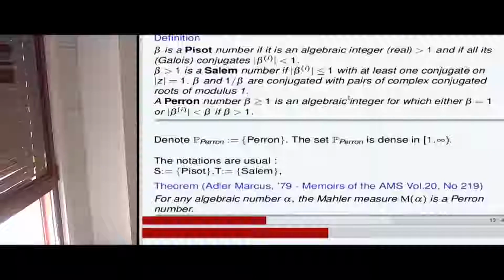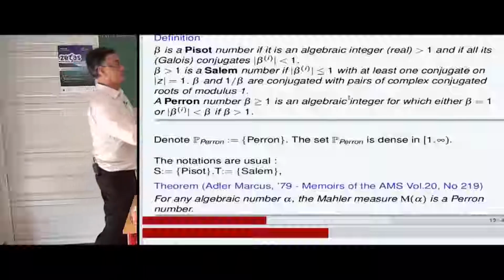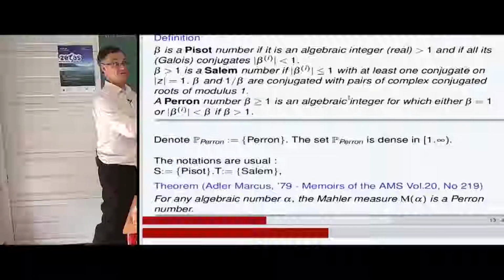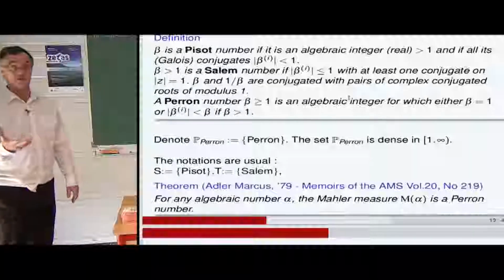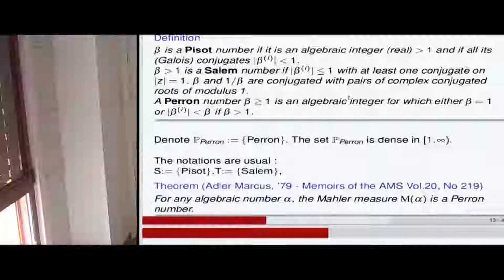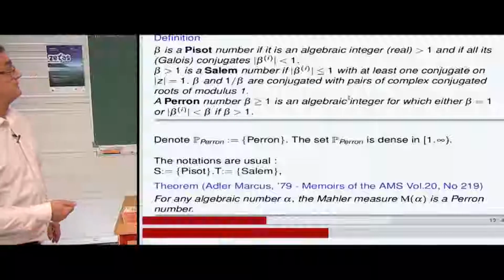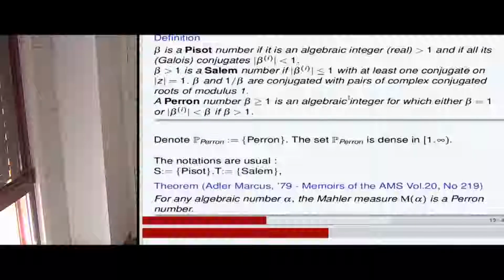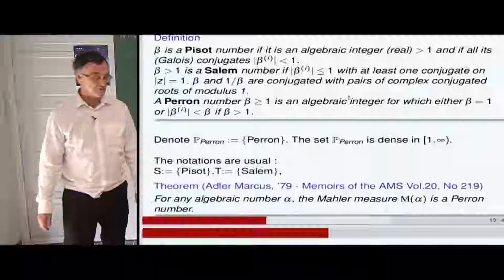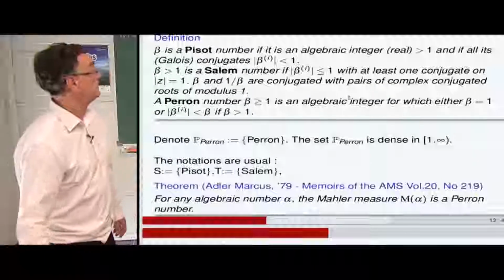So the problem of the minoration of the Mahler measure on this subcategory of algebraic integers is very simple. Does there exist a smallest Pisot number? We will see that Siegel has shown that it is true. So there is a smallest one.